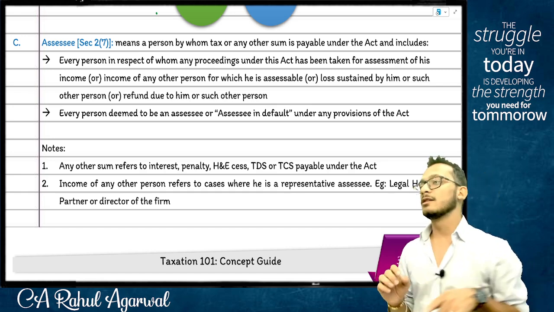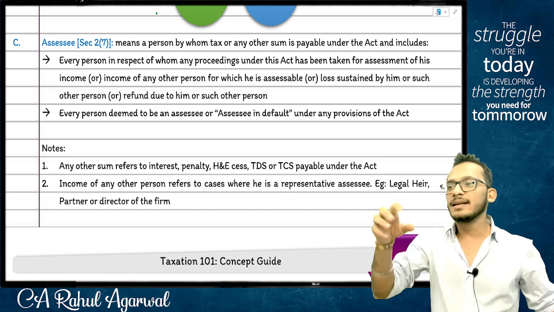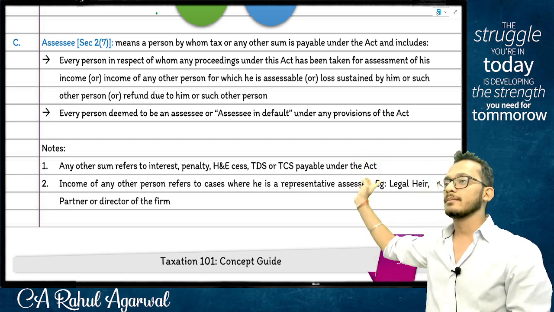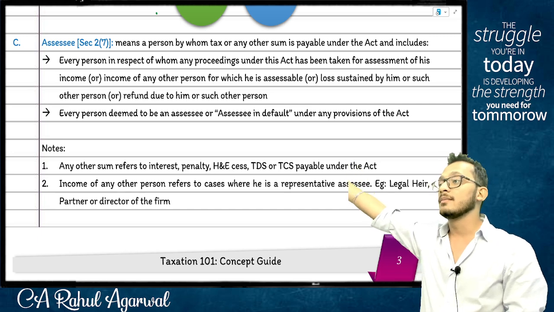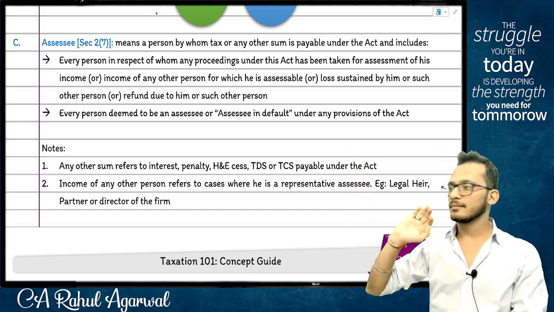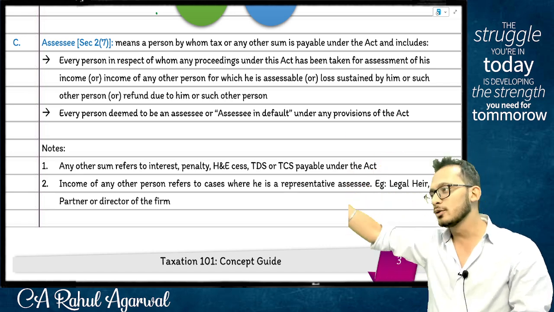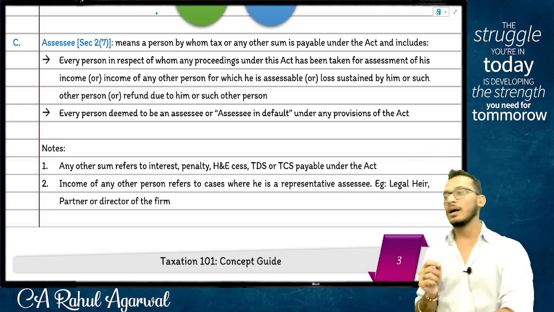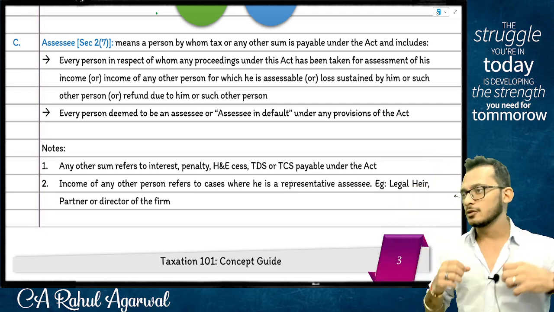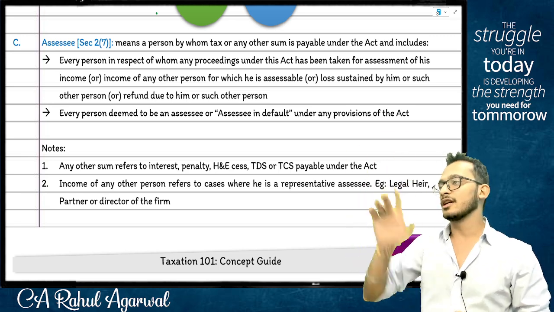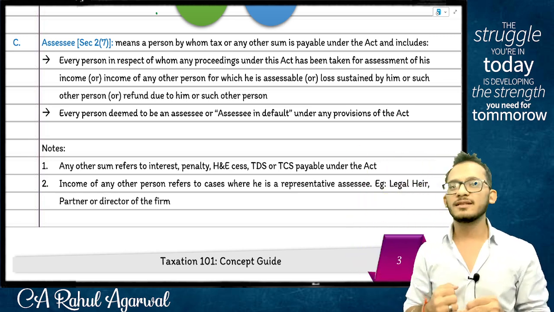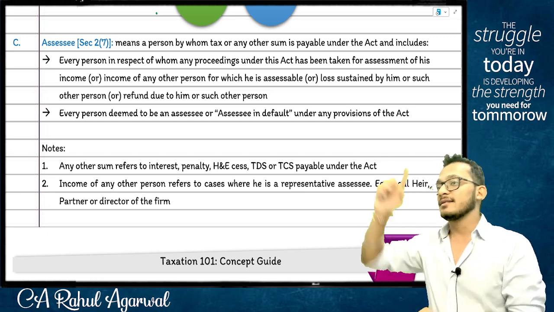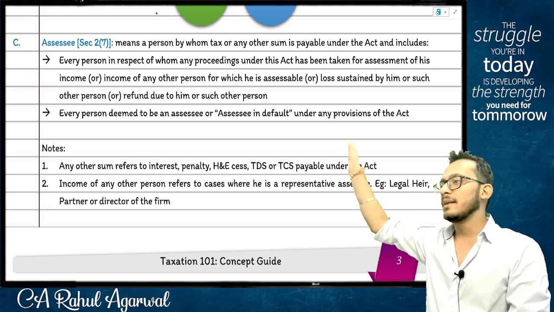Now, if I look at the word assessable, we said any income of the previous year is going to be assessed in the assessment year, along with the assessing officer, by the assessee during the assessment. Now, a simple example for you people. Imagine you have a business which you were running. Let's say on 20th August, you decided to shut down the business. Now, I told you the previous year runs from April to August, because you shut down the business. But your assessment year starts next year, from next April to March.